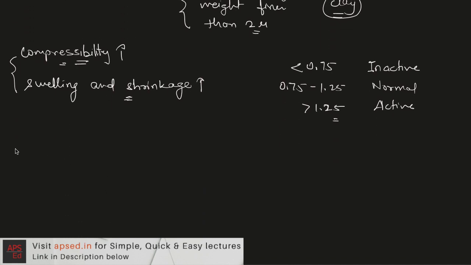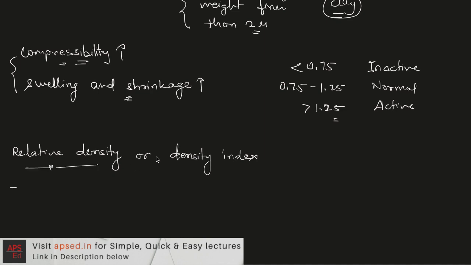Then the next one we have, the last one, that is the relative density, which is used for coarse grained soils to understand the behavior of coarse grained soils on field. It is also known as the density index. So this relative density indicates the degree of denseness, or we can say degree of looseness, for a coarse grained soil.